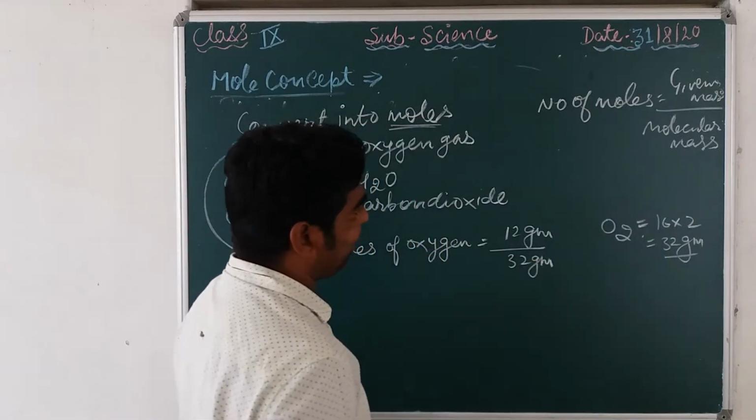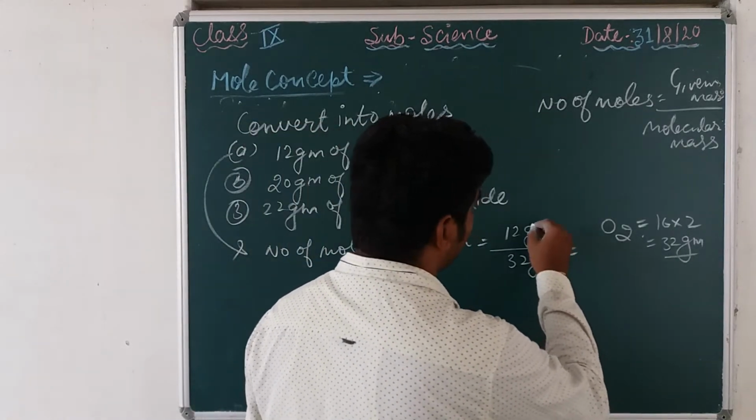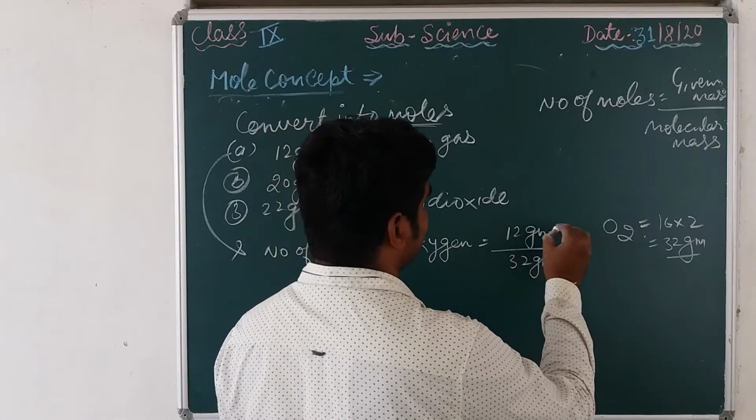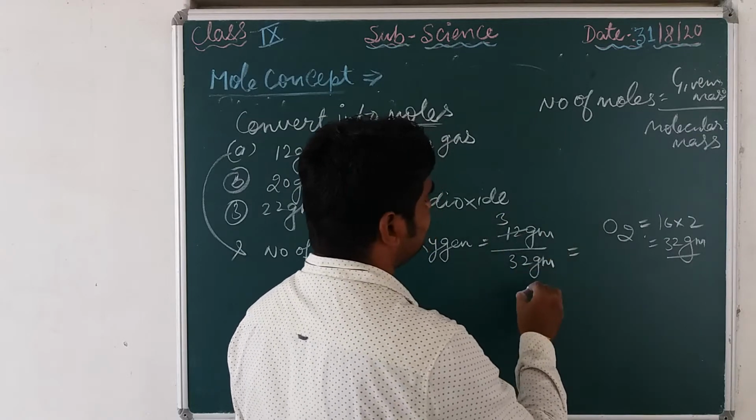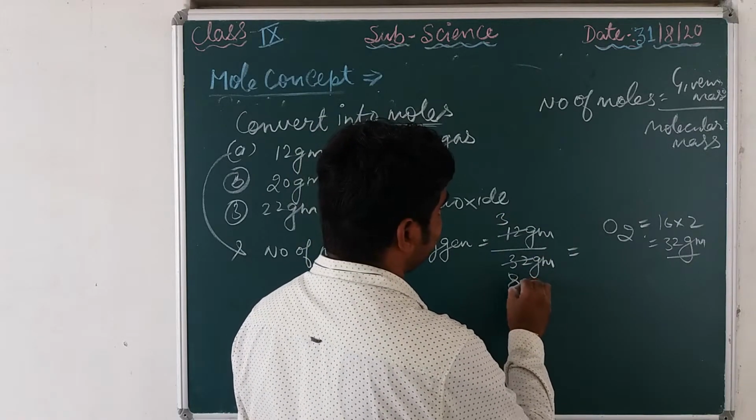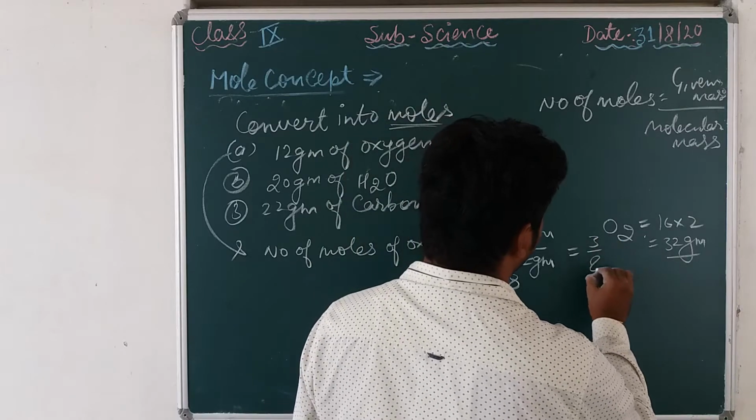Now by calculating this one, 4 into 3 is 12 and 4 into 8 is 32, so 3 by 8.